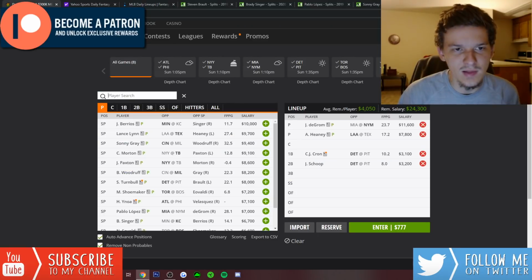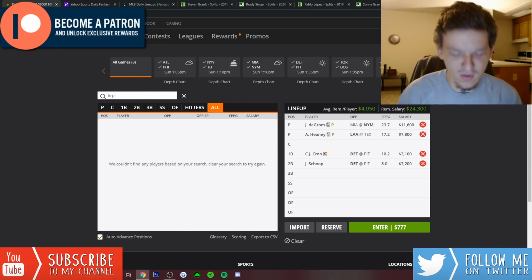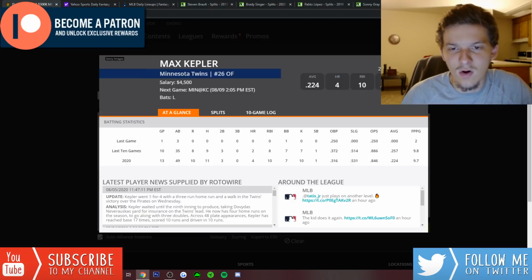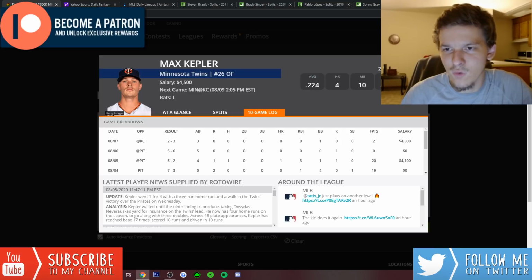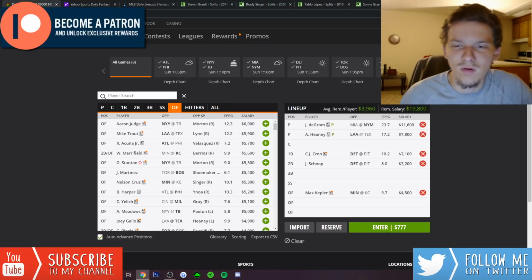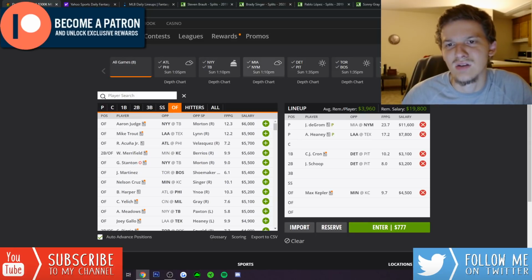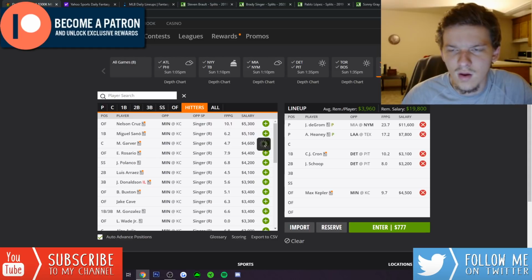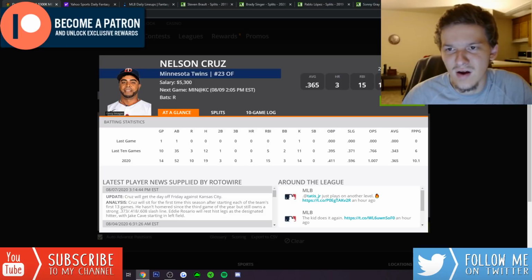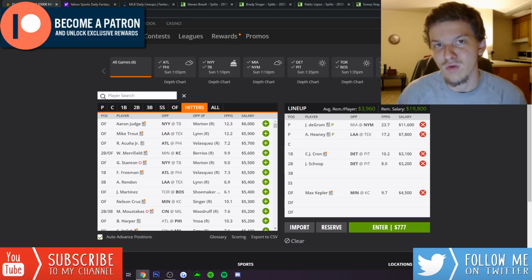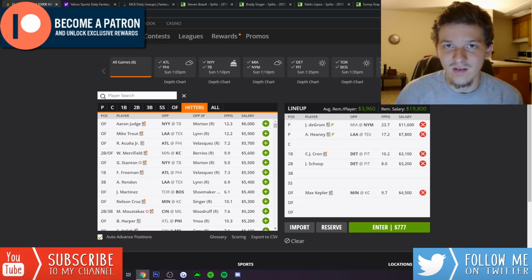Max Kepler at the top of that lineup, I like a ton at 4,500. This is a guy that just has a ton of power. He's leading the Twins in home runs this season. I think he has 4 home runs on the season, or 5, because I think he homered on Saturday night. I think I just got the notification that he homered. I'm pretty sure he leads the team in home runs over Nelson Cruz. Let's see. So yeah, Sano has 3 home runs. I know Cruz hit 1 on Saturday night, so he has 4 now. But Kepler also hit 1 Saturday night, so he's got 5 home runs on the season. This is a guy that has a lot of power.